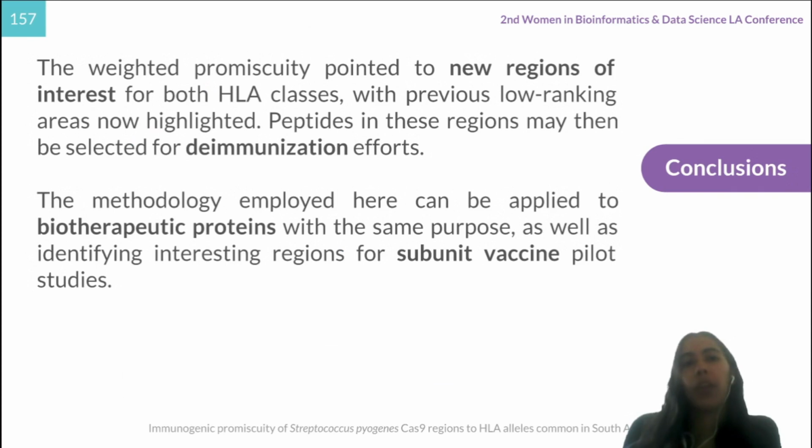To finish, we conclude that using a weighted promiscuity approach adds another dimension for the rational selection of regions for deimmunization efforts. These regions pointed in this work may be used in experiments of such type, and approaches similar to this one may be applied to other biotherapeutic proteins or for subunit vaccine pilot studies.